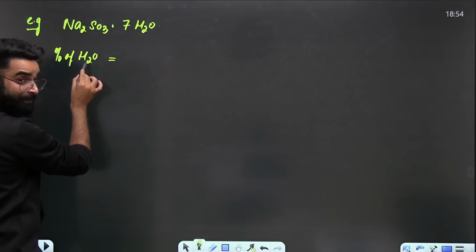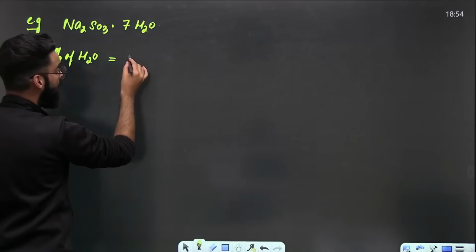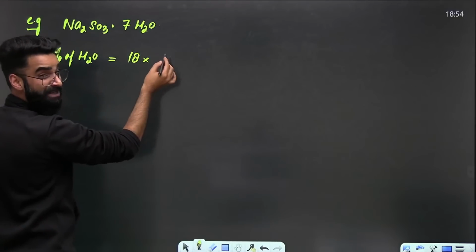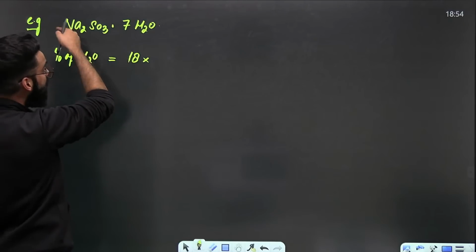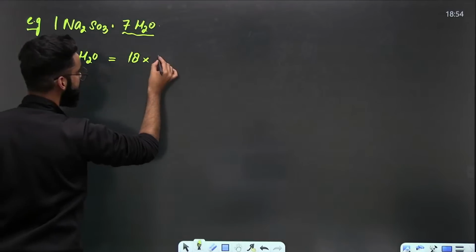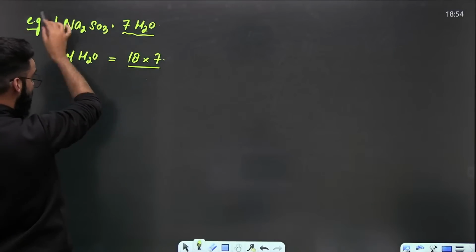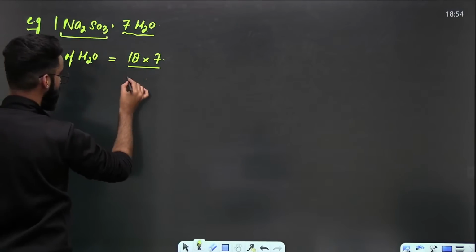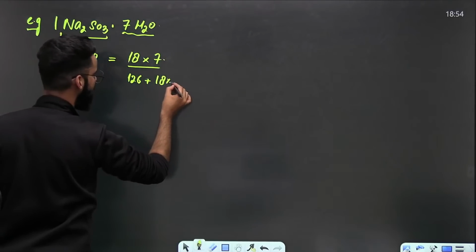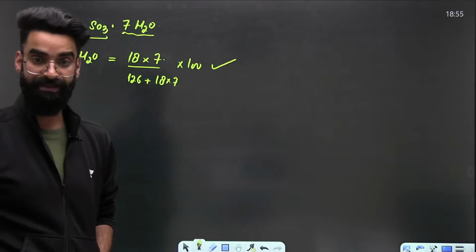It used to be percentage of element. Here, it's percentage of water. It used to be molar mass of element. Here, it's going to be molar mass of water, multiplied by the number of moles of water present in 1 mole of this sample, which is 7. Divided by, it used to be molar mass of compound, now this is the molar mass of the whole sample. So, molar mass of this part is 126 plus molar mass of this part is 18 into 7, right? 18 multiplied by 7, multiplied by 100. This will give you the percentage of water in this particular sample.